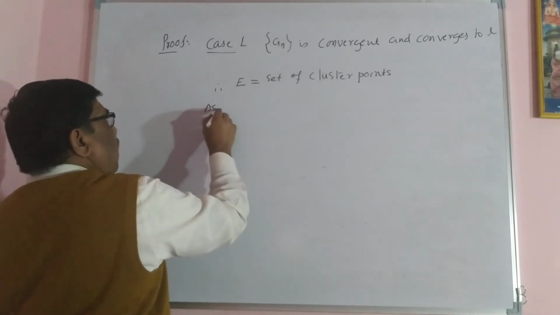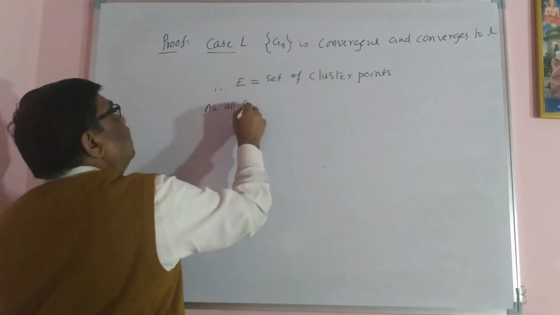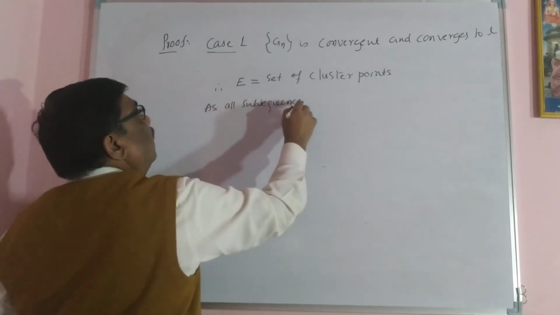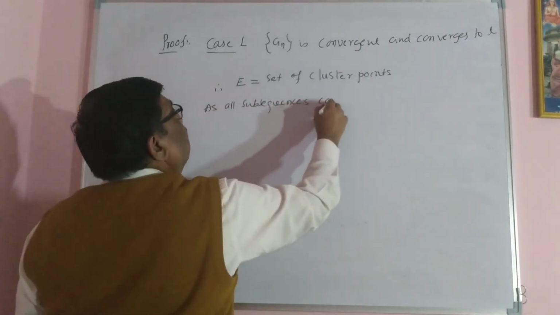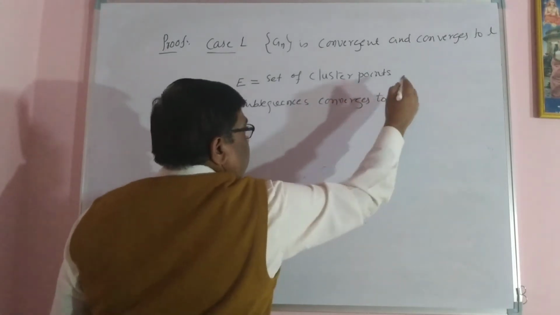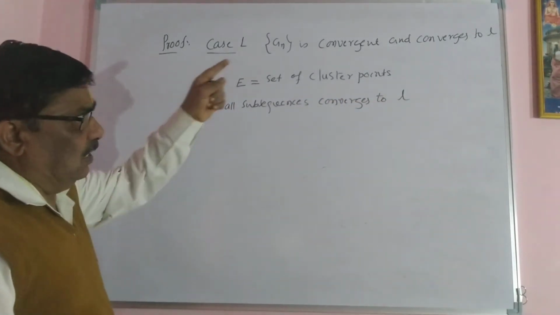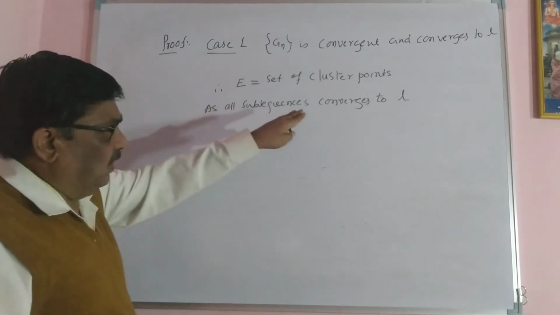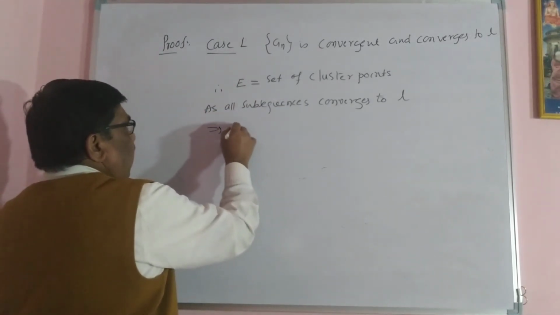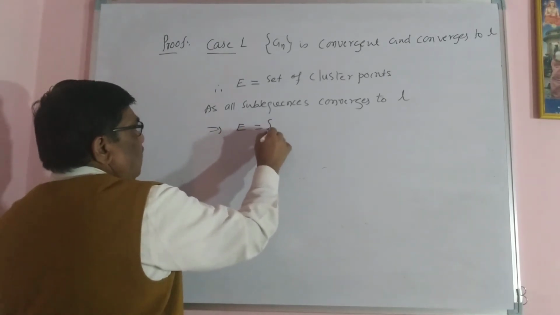As all subsequences converge to L, because the main sequence converges to L, all subsequences converging to L implies E equals the singleton set {L}.